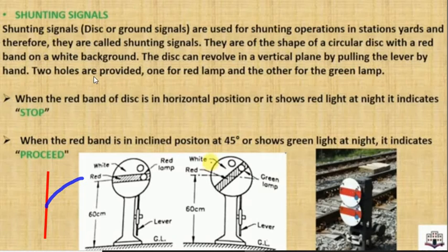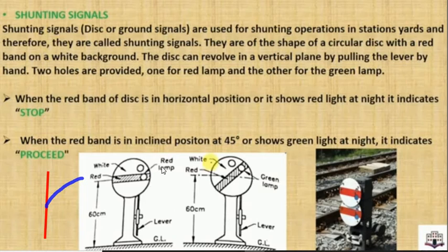Two lamps are provided, one for red and the other for green. As you can see, there are two lamps here. In night time the lights indicate red and green color, the green lamp and the red lamp. See in this image, this is the green lamp, and this is the red lamp.